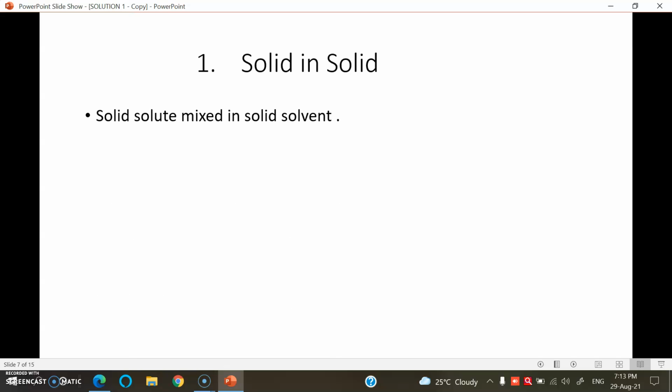First, solid in solid. Here solid solute is mixed in solid solvent. For example, alloys like brass, bronze, copper in gold. Here both solute and solvent are solid.